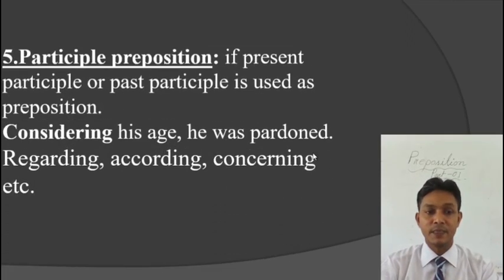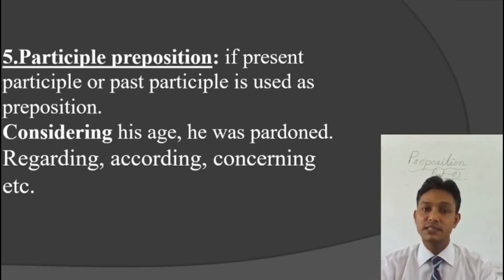Number 5, participle preposition. If a present participle or past participle is used as a preposition, we call it participle preposition. But first, let us know what a participle is. When a verb plus ing or the past participle form of a verb acts like an adjective, we call it a participle. Like, I saw a flying bird. Here the word flying is acting as an adjective.